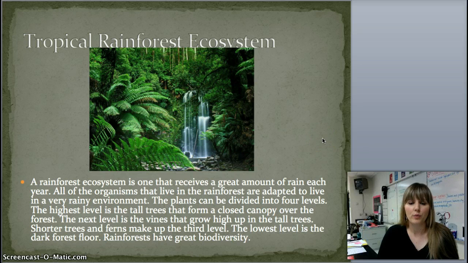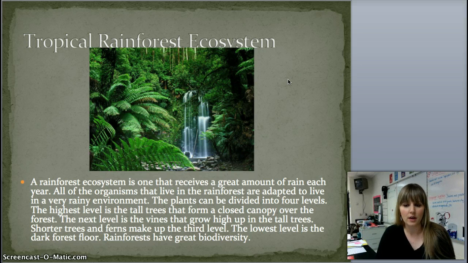Now we have the tropical rainforest ecosystem. A rainforest ecosystem is one that receives a great amount of rain each year. All of the organisms that live in the rainforest are adapted to live in a very rainy environment. The plants can be divided into 4 levels. The highest level is the tall trees that form a closed canopy over the forest. The next level is the vines that grow up into the tall trees. Shorter trees and ferns make up the 3rd level, and then the lowest level is the dark forest floor. Rainforests have a great biodiversity.